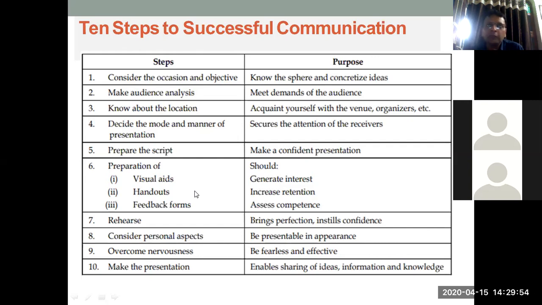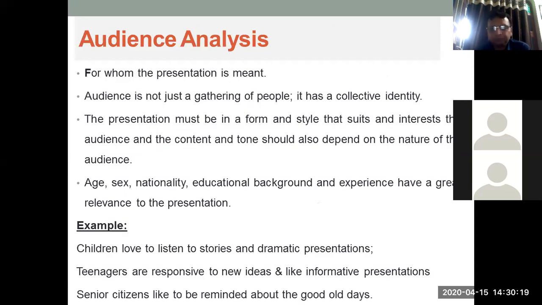I am going to discuss this topic, so please tell me what is your understanding of this topic, or what are the areas that we might be covering in this presentation. This gives you more flexibility and you become more fearless. And then finally, we are talking about making the presentation. That is the last step for making a successful communication. So you can share your ideas, information, and knowledge.